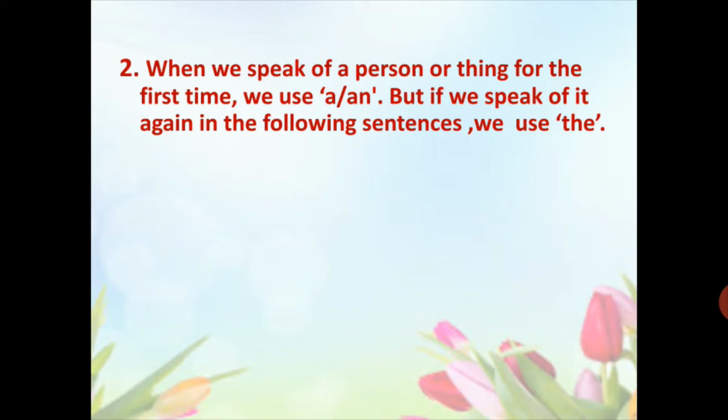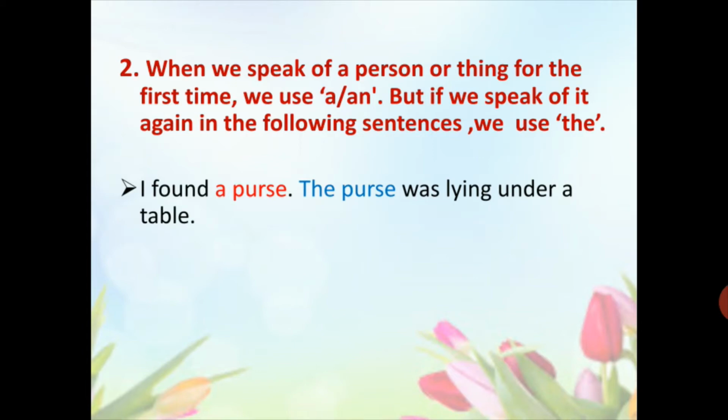Let's understand this point with the help of an example. Number 1. I found a purse. The purse was lying under a table. Here you can see in the first sentence I used a purse, and in the next sentence I used the purse.